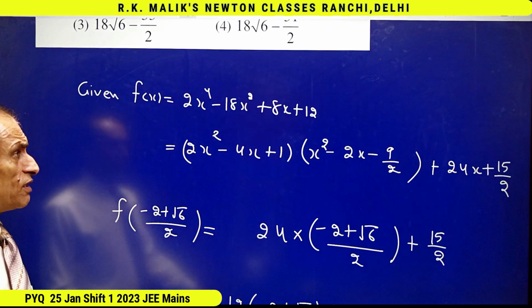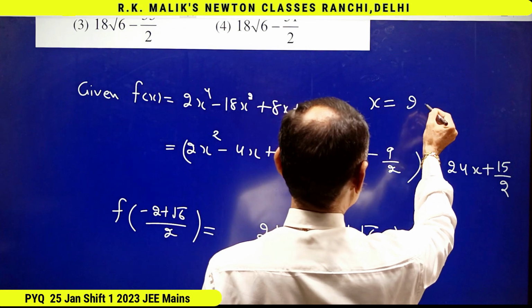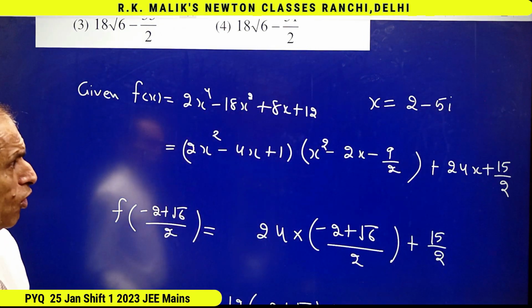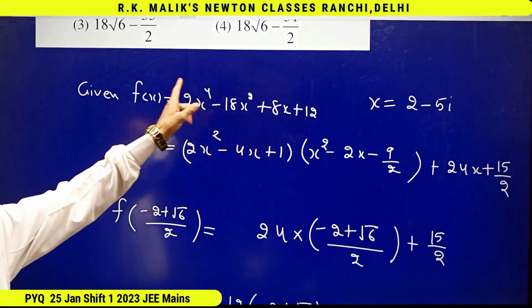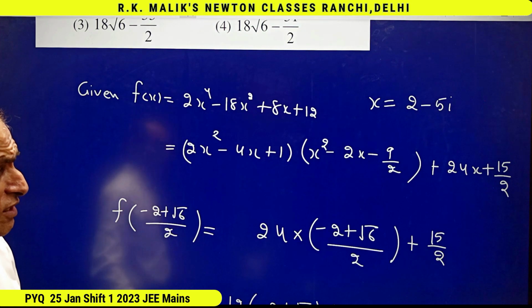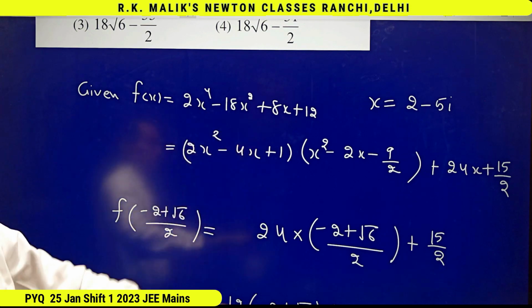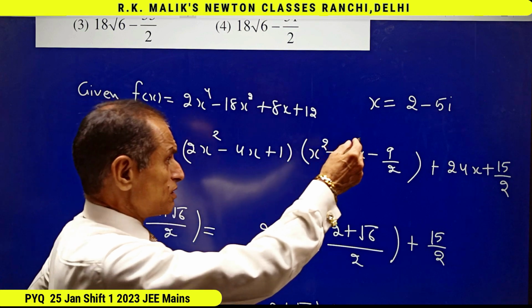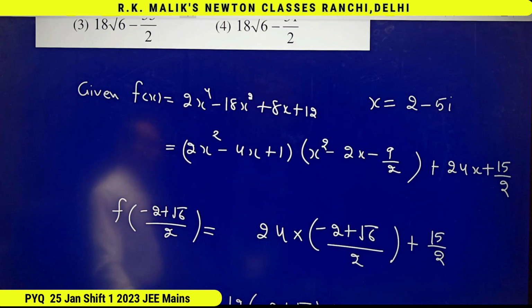For example, if I say find the value of this for x equal to 2 minus 5i, obviously putting the value of x as 2 minus 5i in this whole is very lengthy. The similar way is there for getting the value of this for x equal to 2 minus 5i or 2 plus 5i, that is, anything which gives you lengthy calculation by putting.